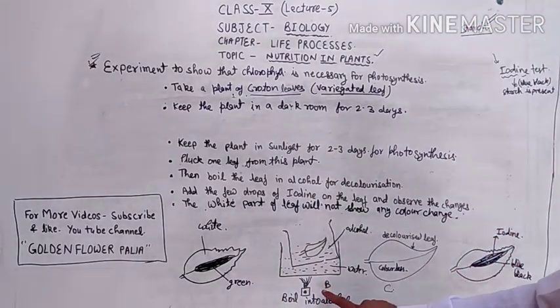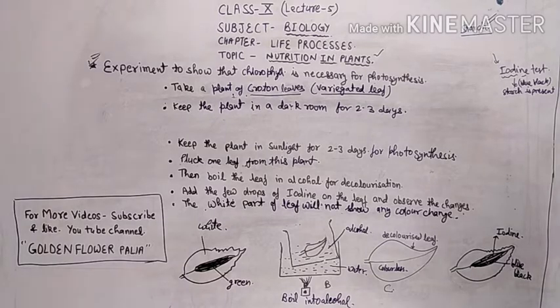So after boiling the leaf in alcohol, you will observe the leaf has become colorless. On this colorless leaf you have to put iodine drops. After adding the iodine drops, you will observe that the part of the leaf which was white remains colorless even after adding the iodine. It means in this white part starch formation is not taking place.